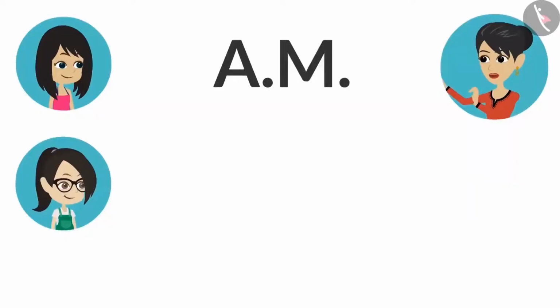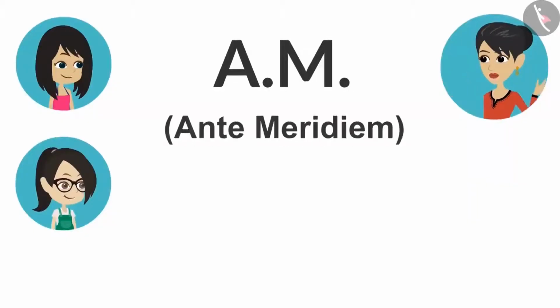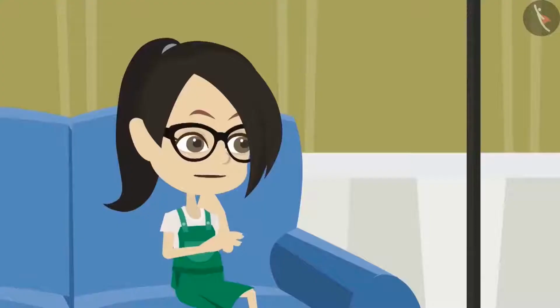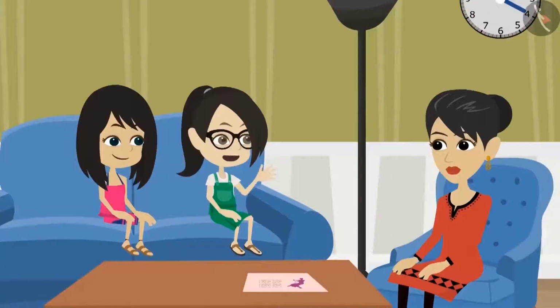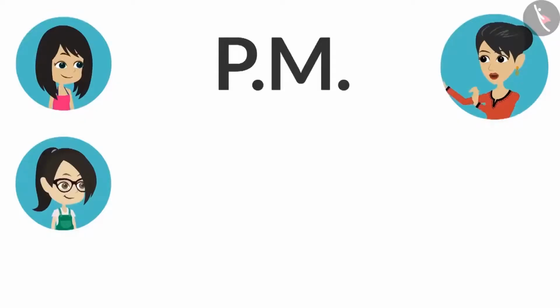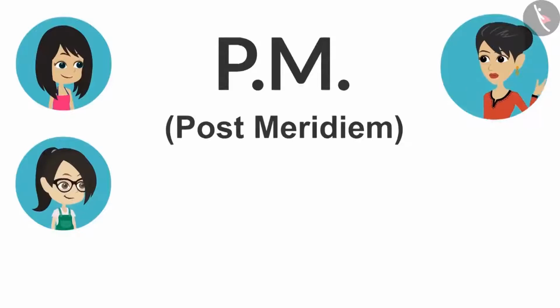Full form of AM is ante-meridiem. Ante in Latin language means before and meridiem means noon. So, ante-meridiem means before noon. Oh, that means the full form of PM would mean afternoon. Yes, full form of PM is post-meridiem.